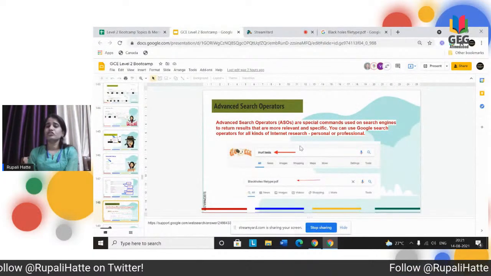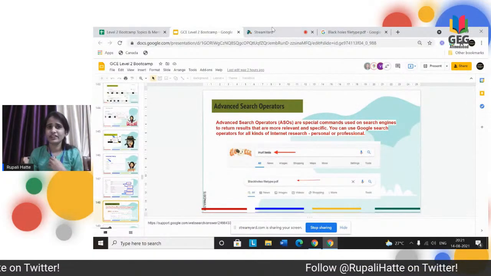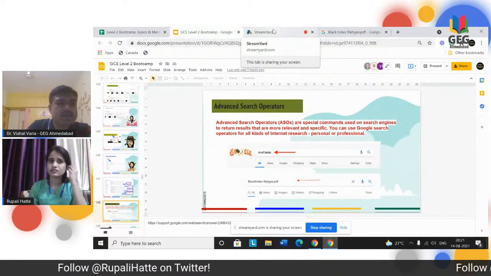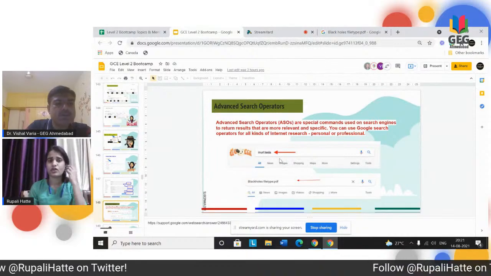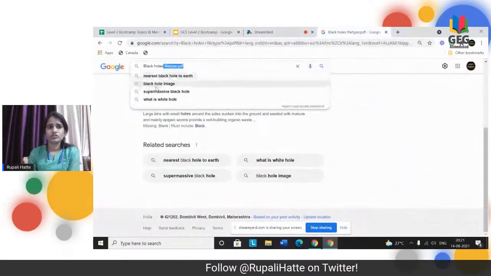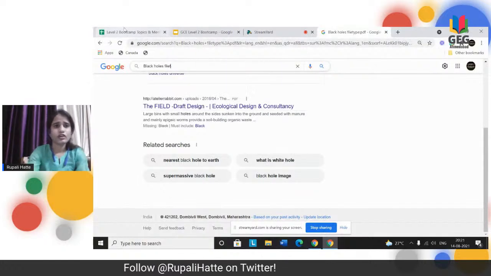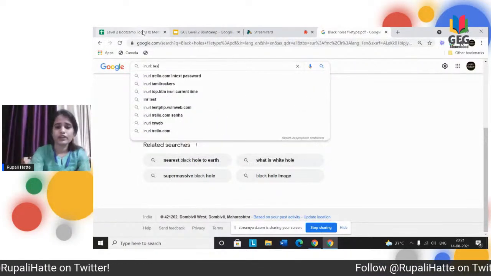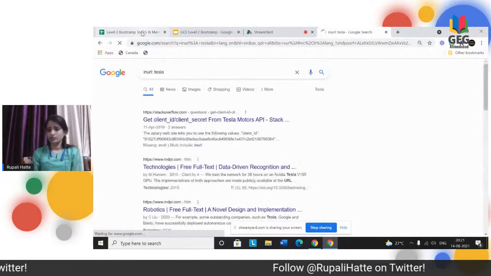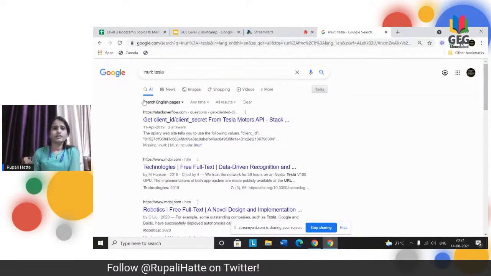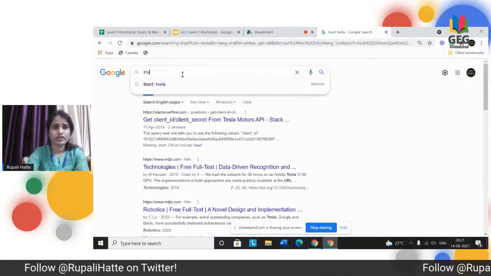Here there are various operators, and I guess Vishal sir, you must have sent the link especially for operators. Vishal sir, am I audible? Yes, the link has been shared with the audience. Okay, thank you. And yes, you can go more advanced. Suppose I want inurl and Tesla, so I'll get all the links related to Tesla in the URL. As you can see, every URL link is related to Tesla. So this is one operator.